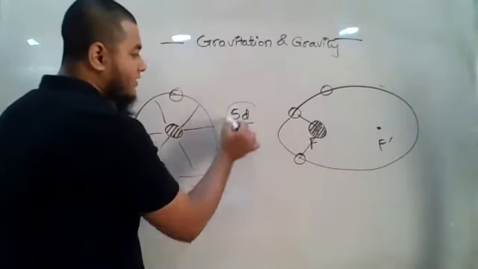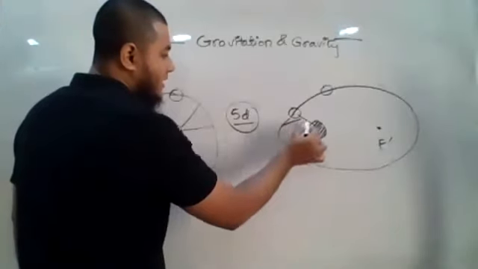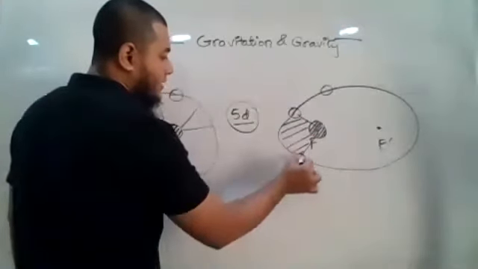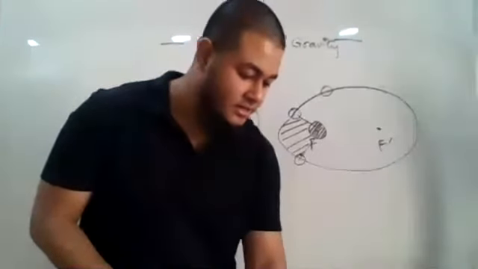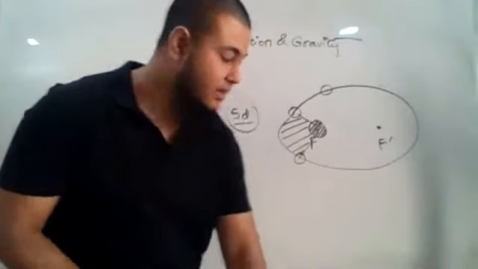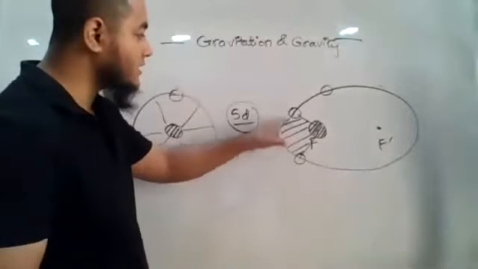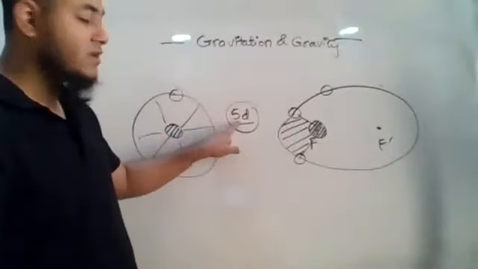So in this 5 day time, what is the area that has been swept by the line? Okay, see, they are talking about the line joining the sun and the planet sweeping out equal area. So this is the area that it has swept in this 5 day time.